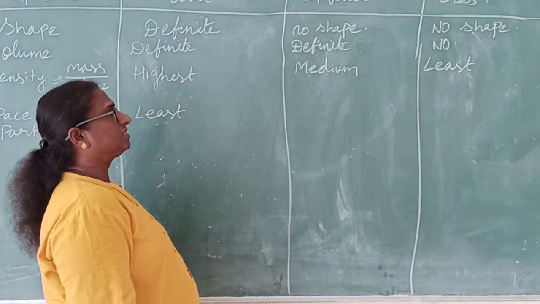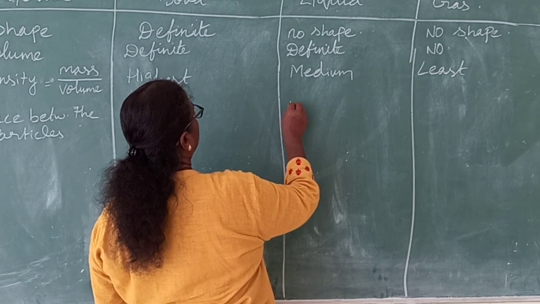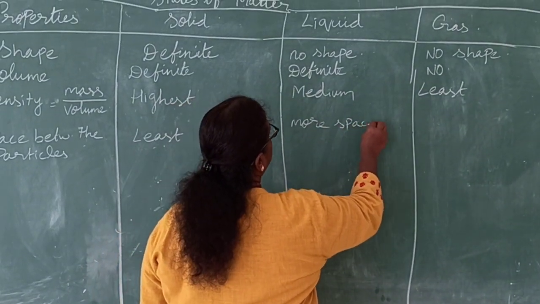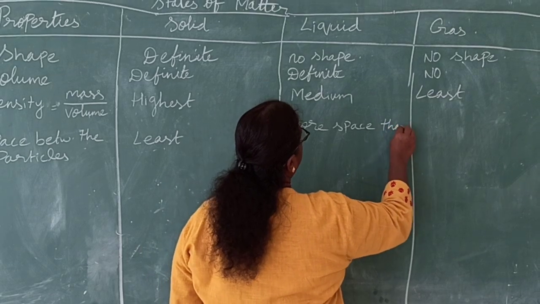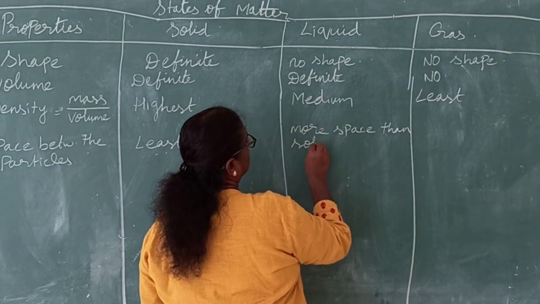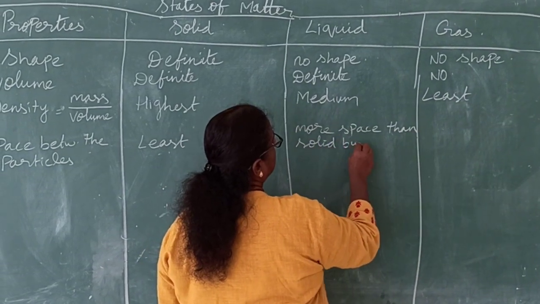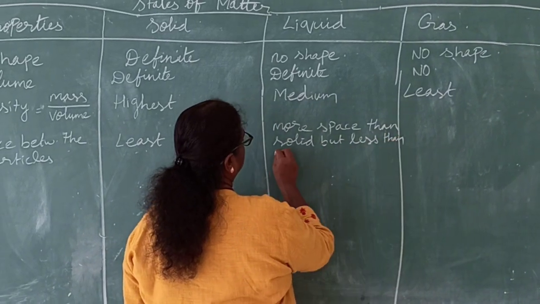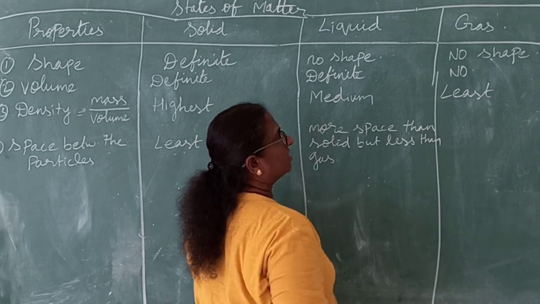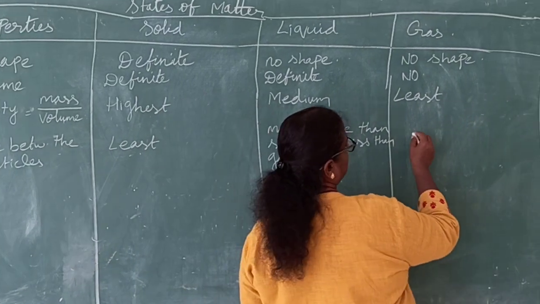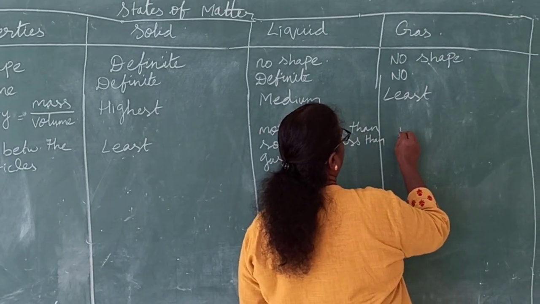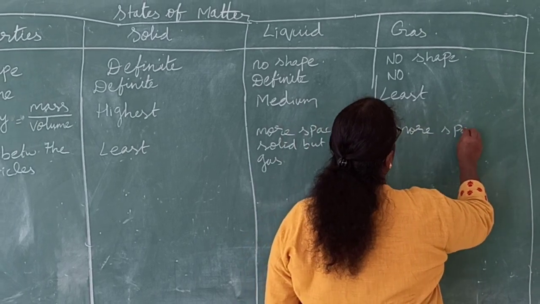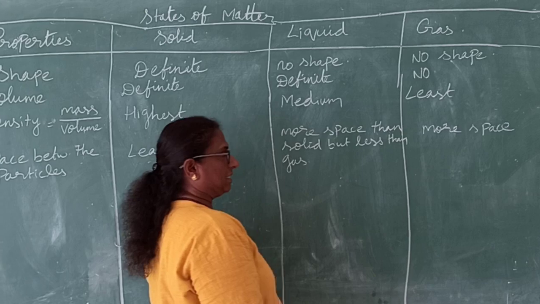Coming to liquids, they have more space than solid but less space than gas. Here they have a lot of space, lots of space between the particles.